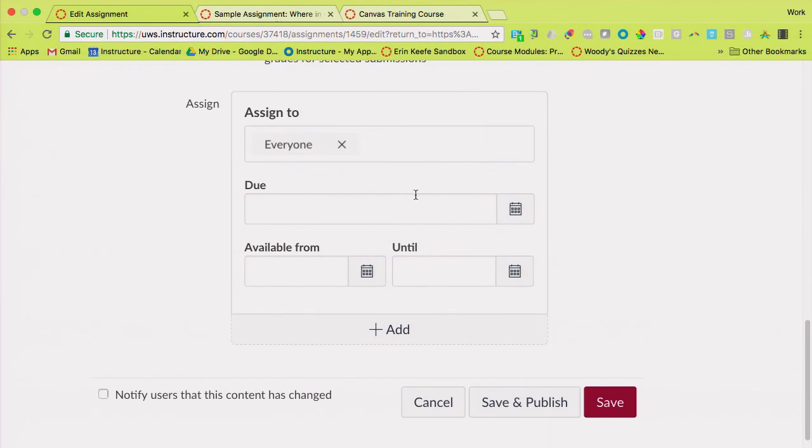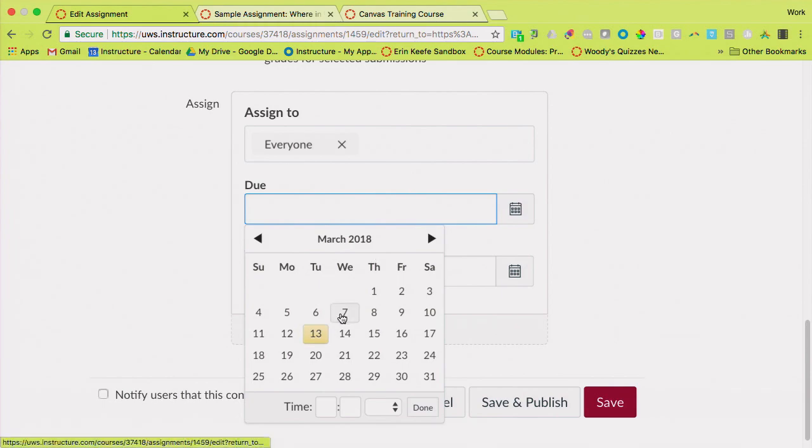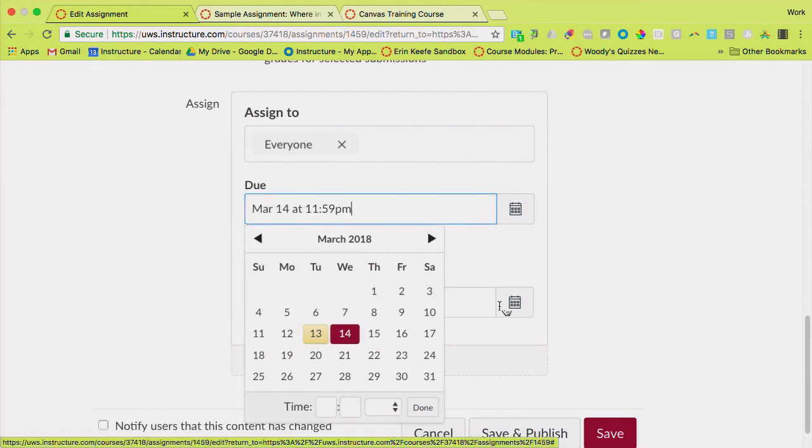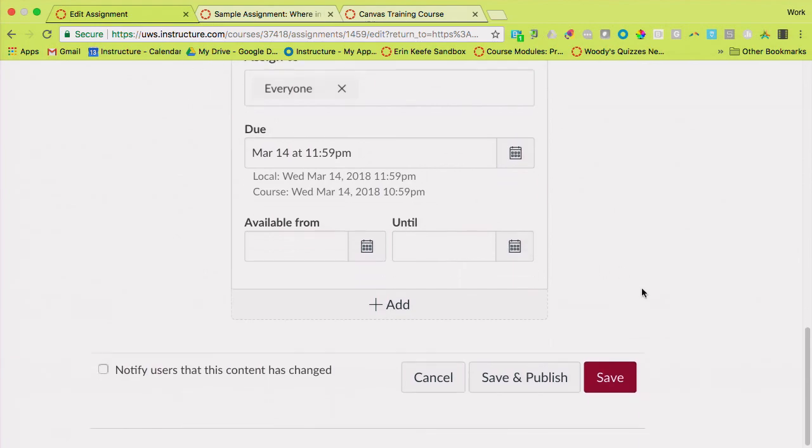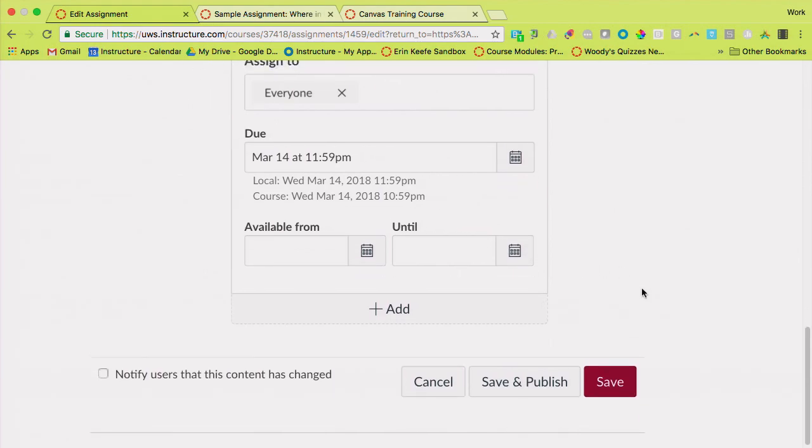And then just like we did with discussions, you can say who this is due for and when it is due. You get those available from and until boxes like we had when we were looking at the discussion. Now I'm going to go ahead and click Save.